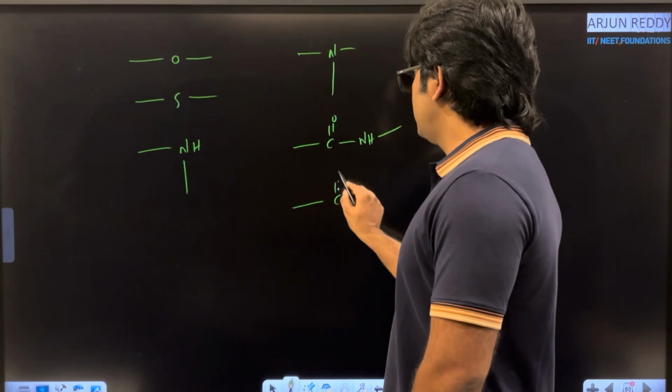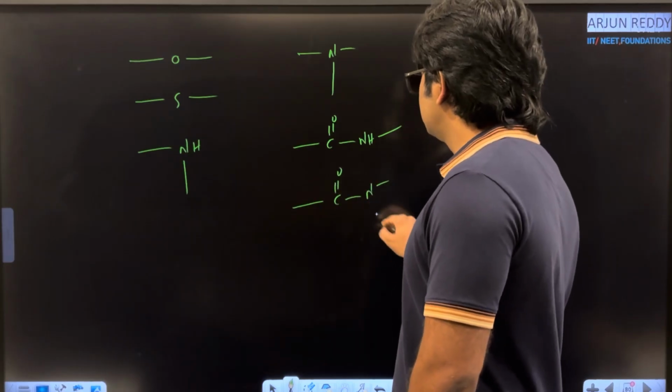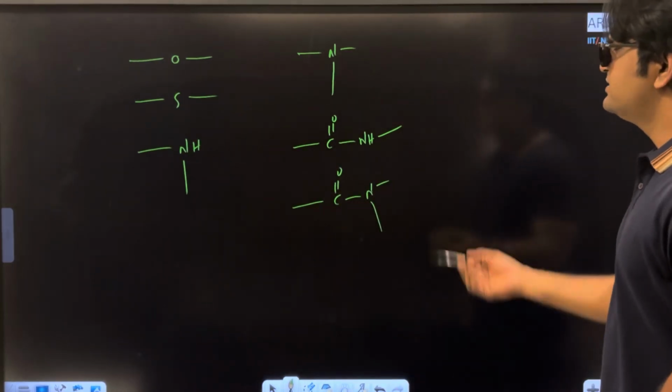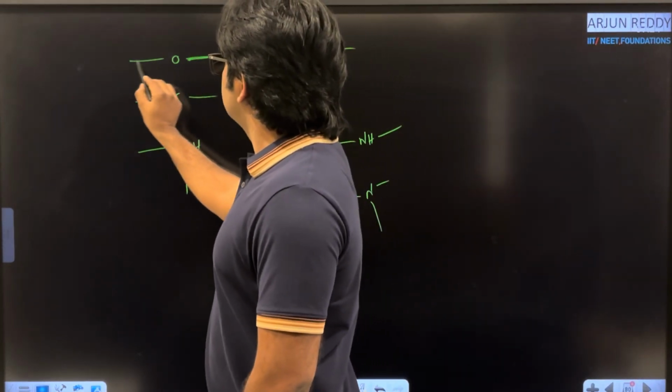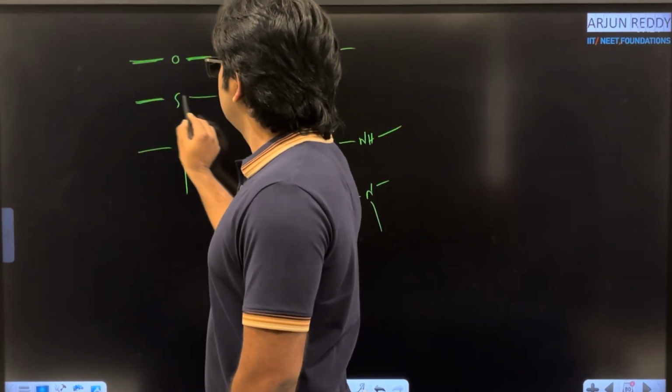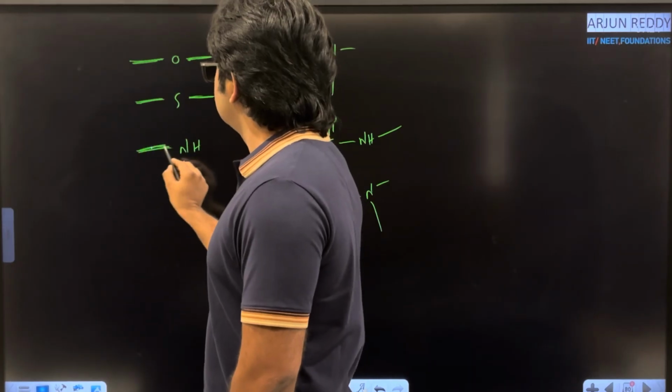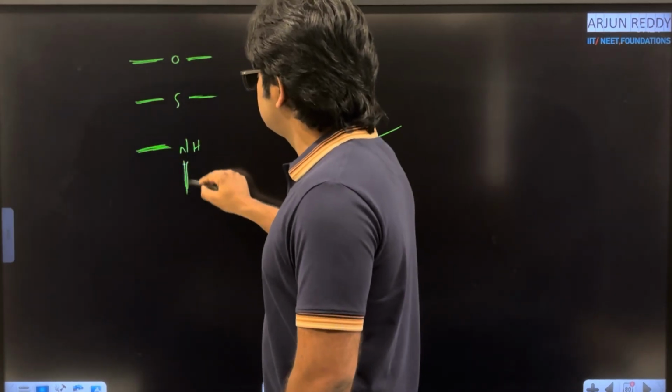Next, C double bond O N, 3 degree amides. All these are polyvalent. Why? Because right side free valency is present, left side also free valency.